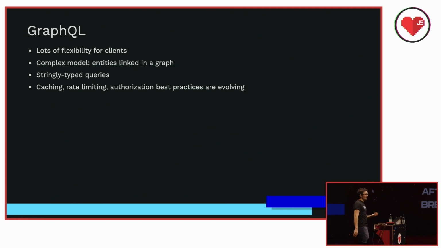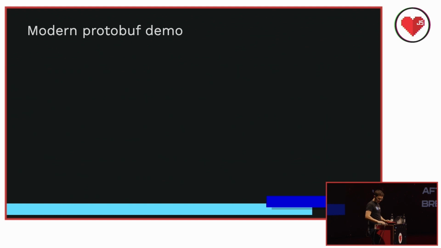So GraphQL offers a lot of flexibility, but that flexibility comes with a lot of complexity. The mental model has a lot of moving parts. Rather than calling functions over HTTP, we're exploring a graph of linked entities. And even though we've taken the time to write a schema, queries are just strings. Because the underlying model moves so far away from the request-response HTTP way of doing things, previously solved problems like caching and rate limiting and authorization don't have a clear answer. And I've seen backend teams be reluctant to adopt GraphQL, especially when the SOC 2 compliance people come knocking. Some of you may know those guys.